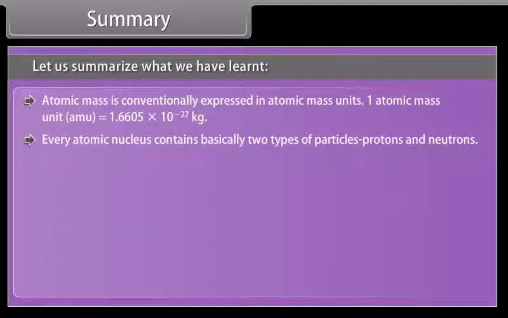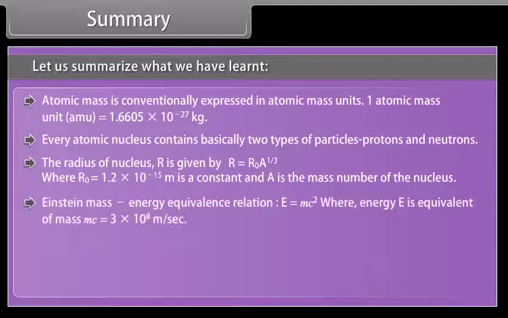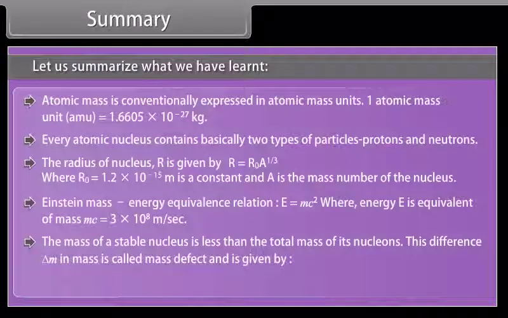Every atomic nucleus contains basically two types of particles, protons and neutrons. The radius of nucleus R is given by R = R0 A^(1/3), where R0 is equal to 1.2 × 10^-15 m, a constant, and A is the mass number of the nucleus. Einstein's mass-energy equivalence relation, where energy E is the equivalent of mass m, c is the velocity of light in vacuum, that is 3 × 10^8 meter per second. The mass of a stable nucleus is less than the total mass of its nucleons.